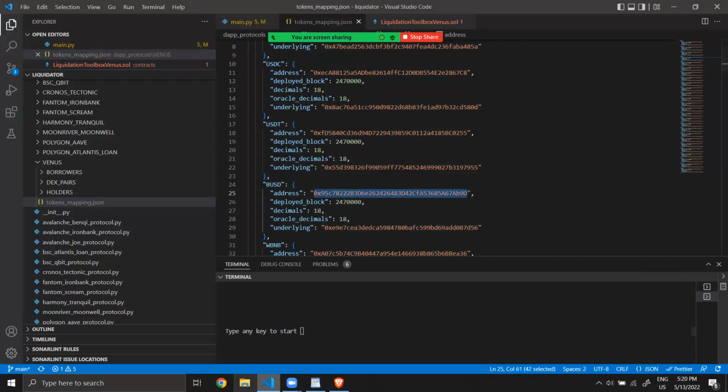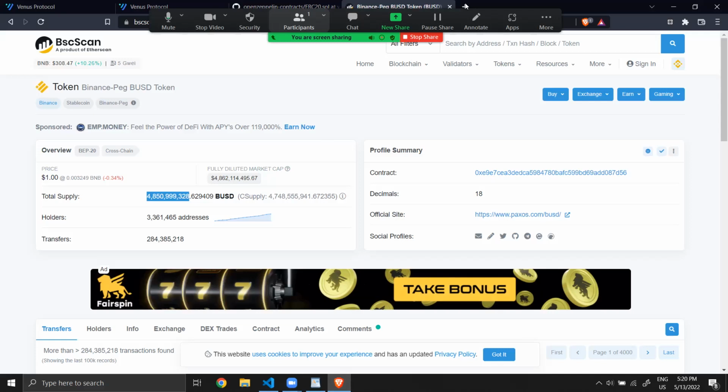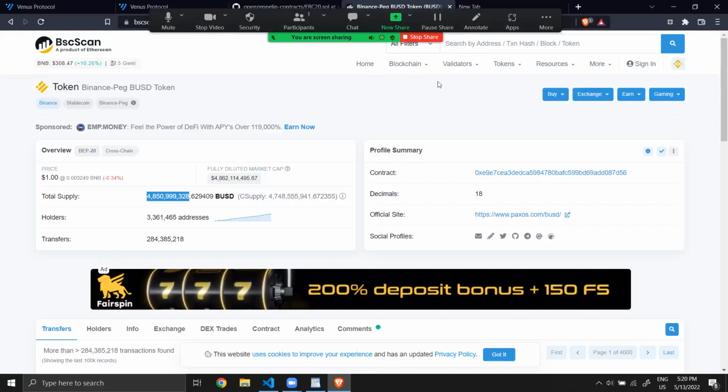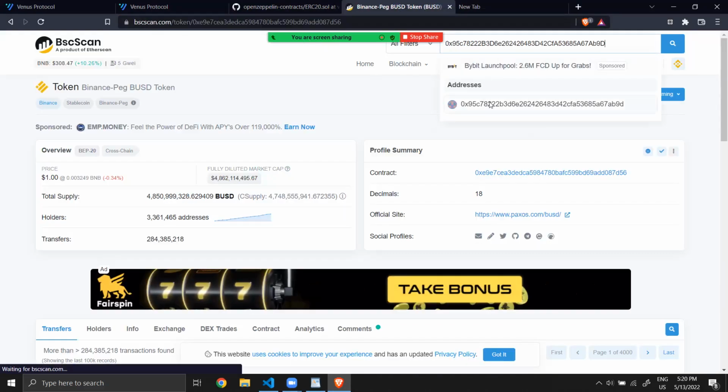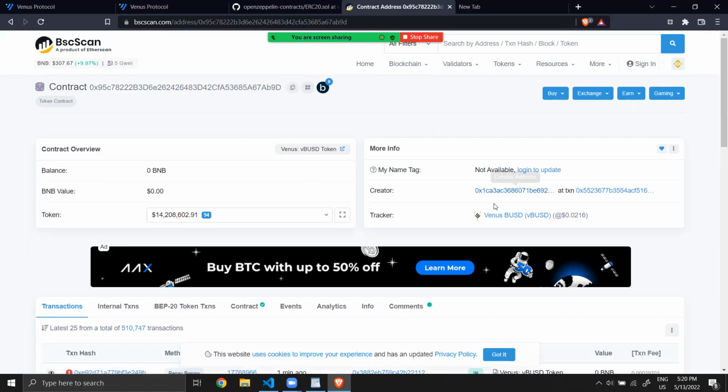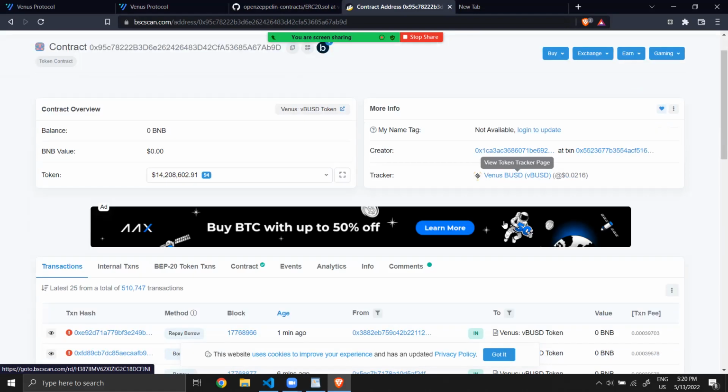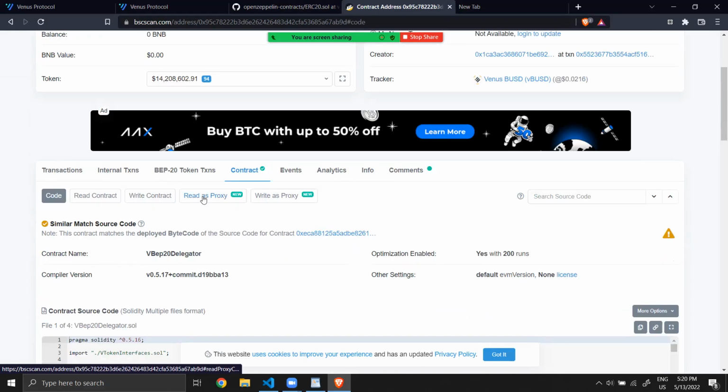We can go on the explorer, and now we will access the code of the VBUSD. Okay, we go in the contract.